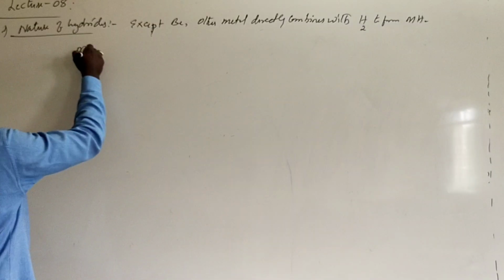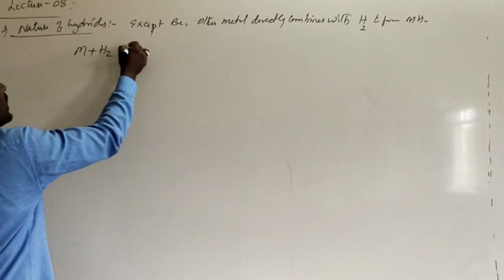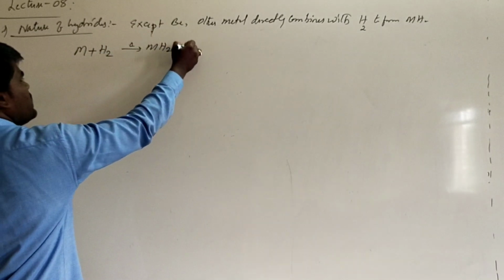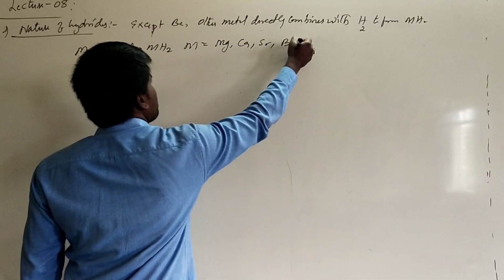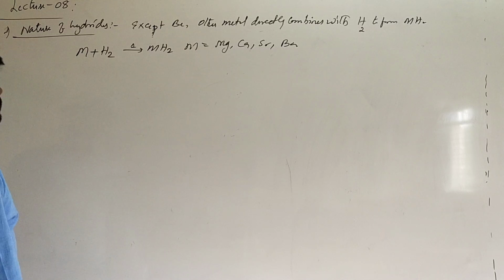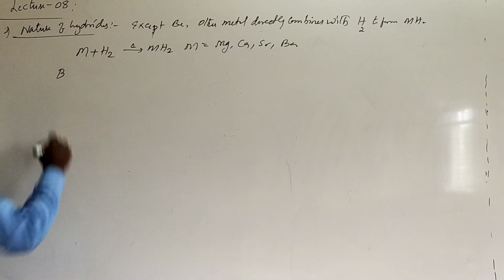That is, we heat the alkaline earth metal with hydrogen and it forms the corresponding hydrides, MH2, where M stands for magnesium, calcium, strontium, barium.